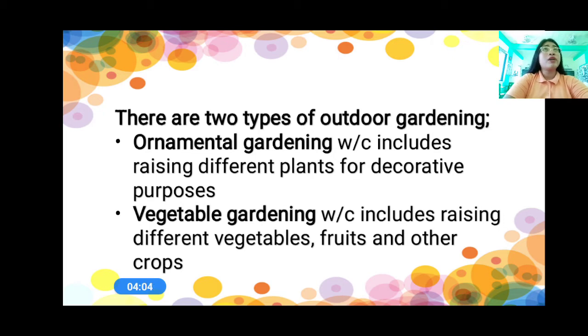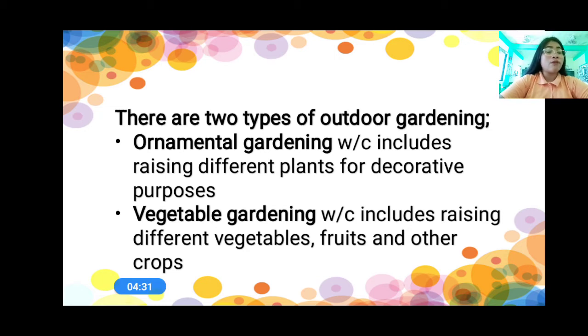What are the vegetables that you know? Okay, what are the vegetables in your garden? Okay, very good. You have squash there. What else? Okra, yes. You have kangkong. Okay, what else? Sweet potato. Okay, how about the fruits? What are the fruits in your garden? You have star fruit.